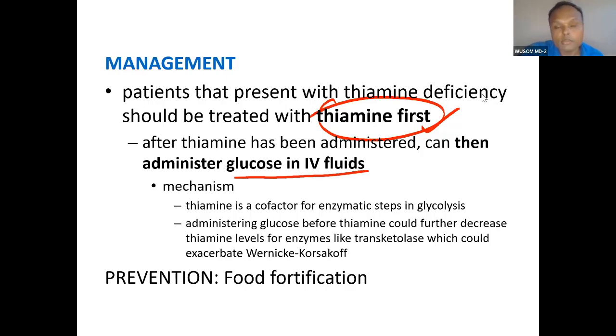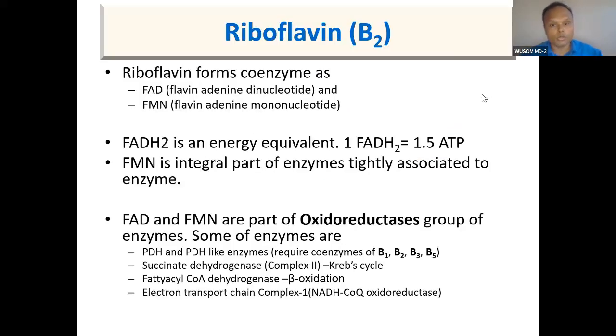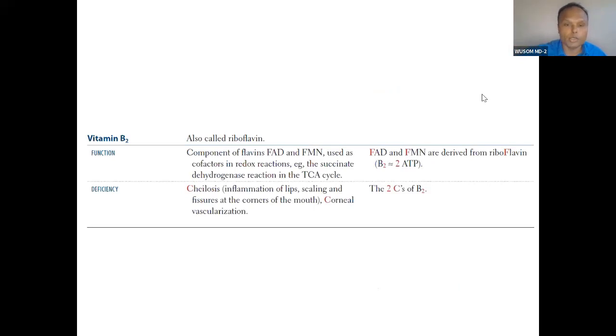Food fortification for prevention is done in today's time. Riboflavin is very easy to understand. These are the conditions, so go and study about riboflavin. We have already covered catabolism of fat and carbohydrate. B2 is involved in fat catabolism and carbohydrate catabolism.